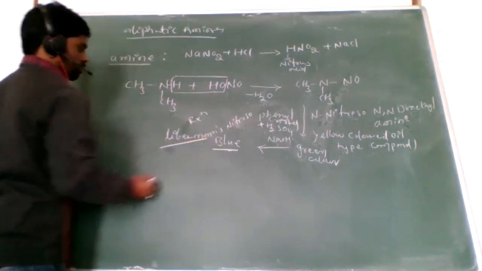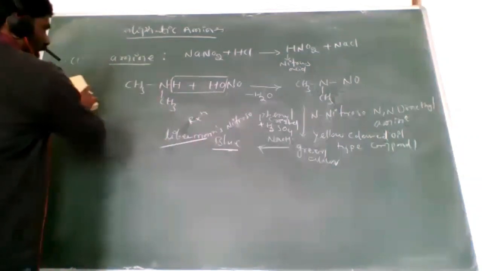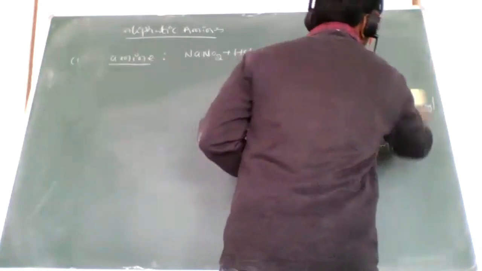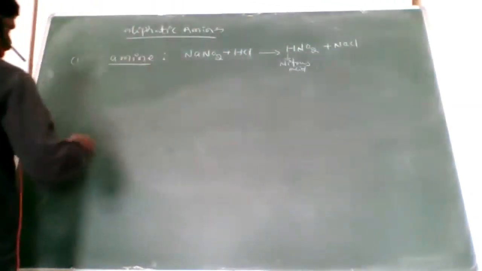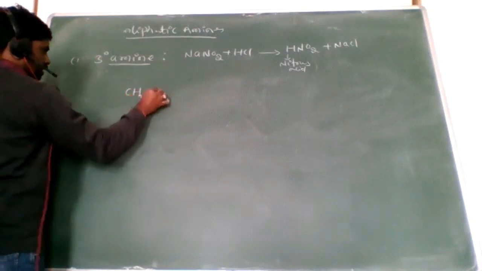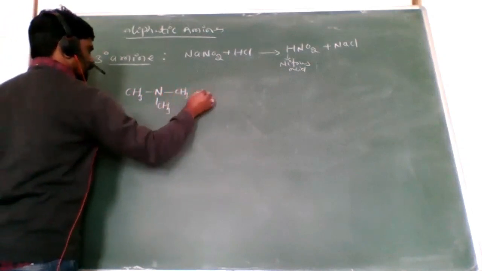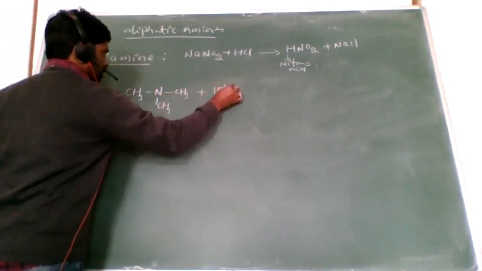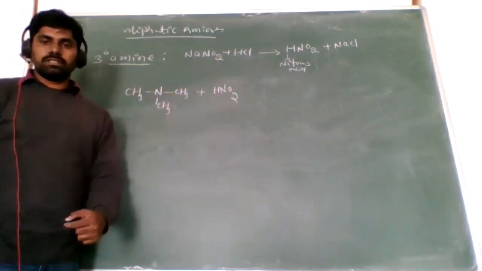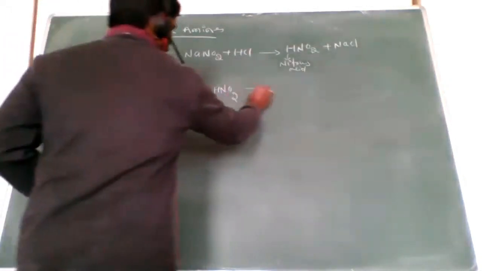Liebermann nitroso reaction: this is the identification of secondary amines. Next, I go to the identification of tertiary amines. Tertiary amines, N(CH3)3. On that nitrogen there is no hydrogen available for replacement. There is a lone pair of electrons available, but actually there is no reaction.